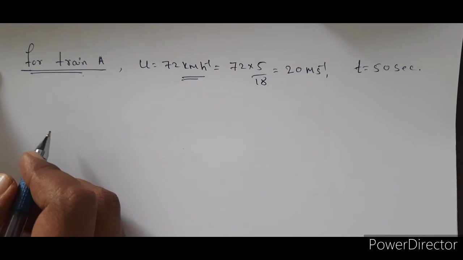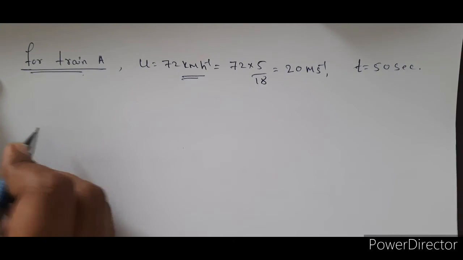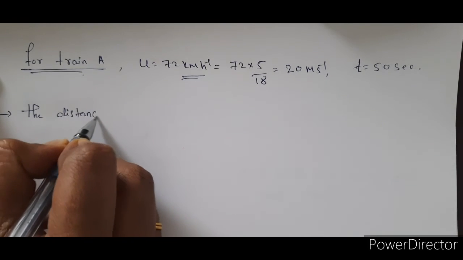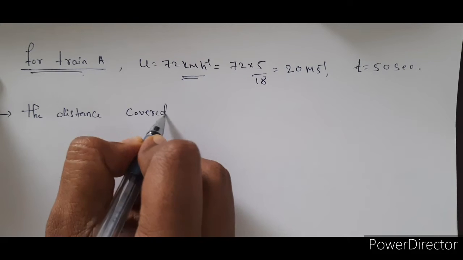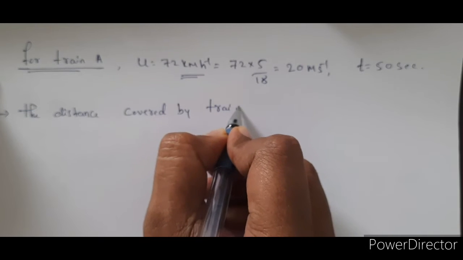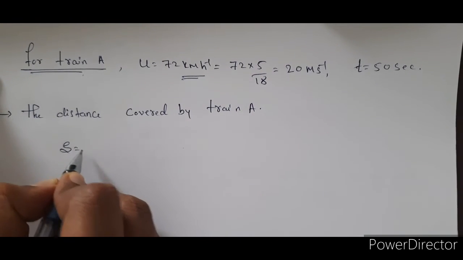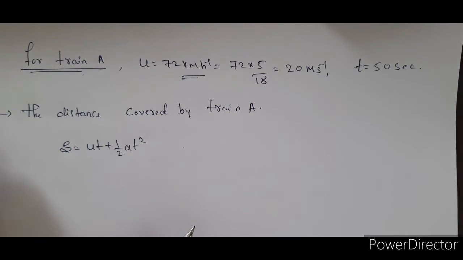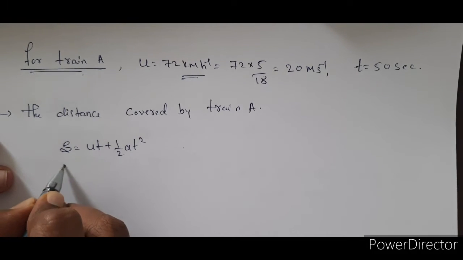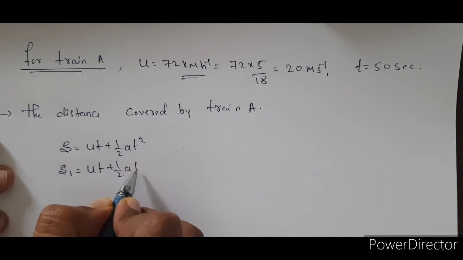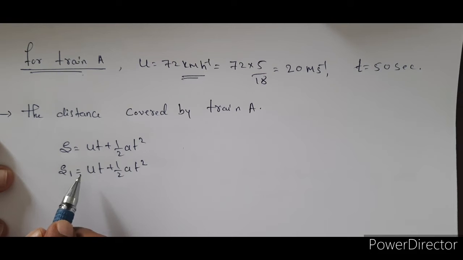So here first we are going to find out the distance covered by train A. That is S is equal to ut plus half at square. In this case, we are using this expression to calculate the distance. So for train A, S1 is equal to u into t plus 1 by 2 a into t square. The initial speed is given, 20 meter per second, and time is also given, 50 seconds.